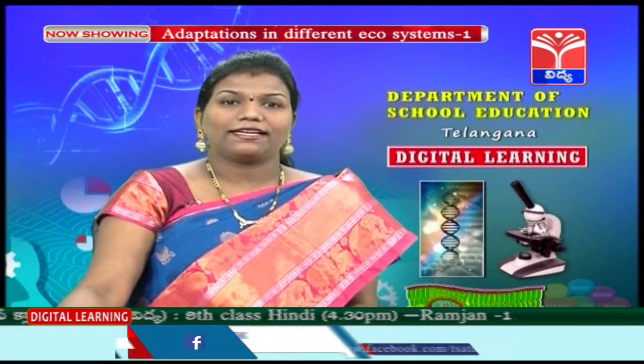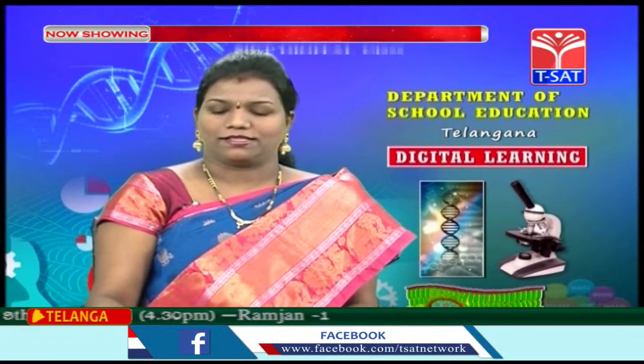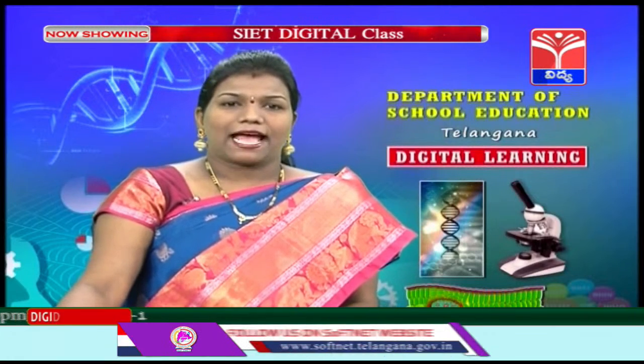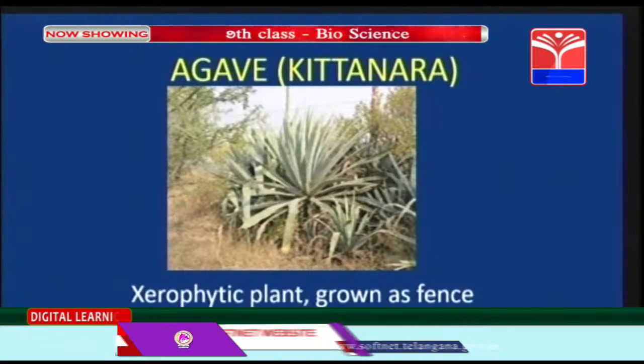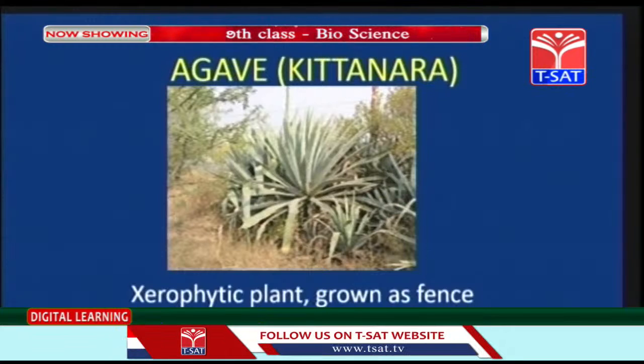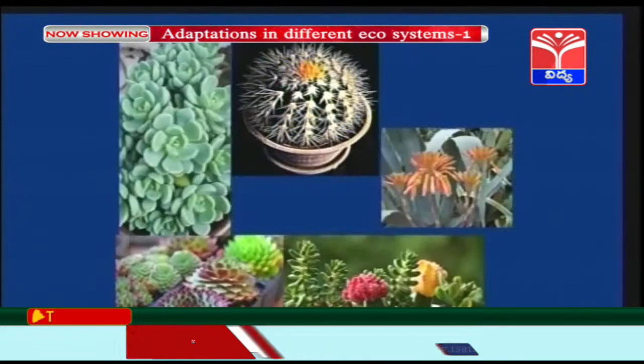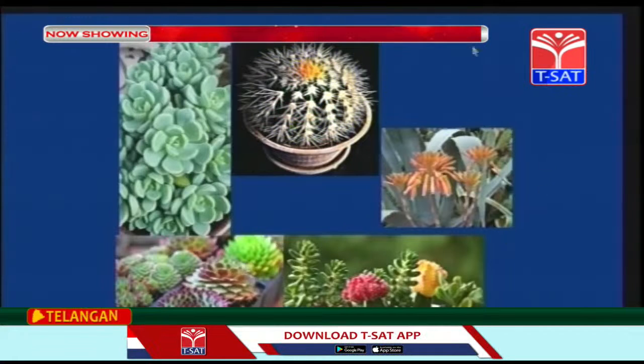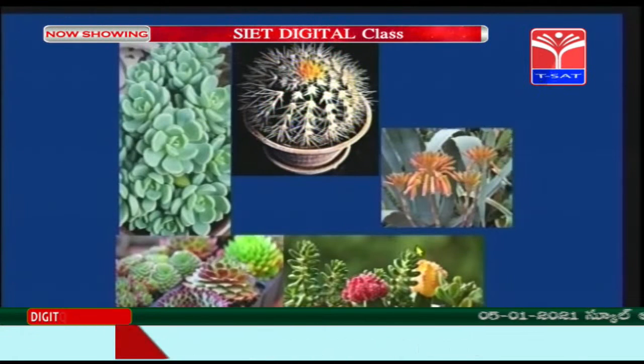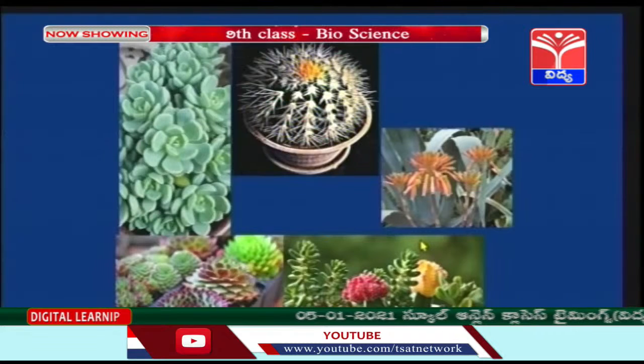So they are called as what? Yes, they are called as living stones. This is agave kittanara. This is a xerophytic plant grown as fence around the crop fields. Children, these are again the xerophytic plants which are ornamental, which we decorate in our home, right children?